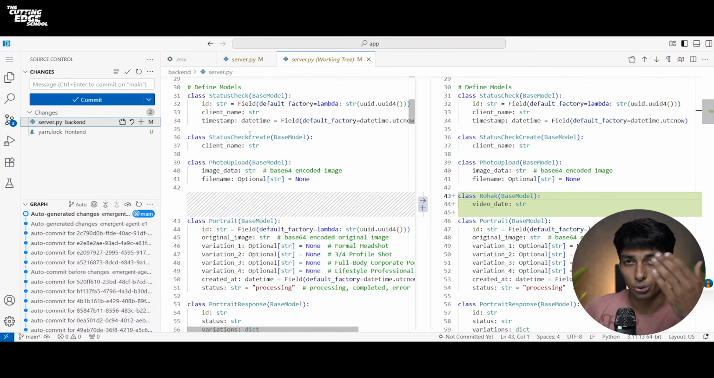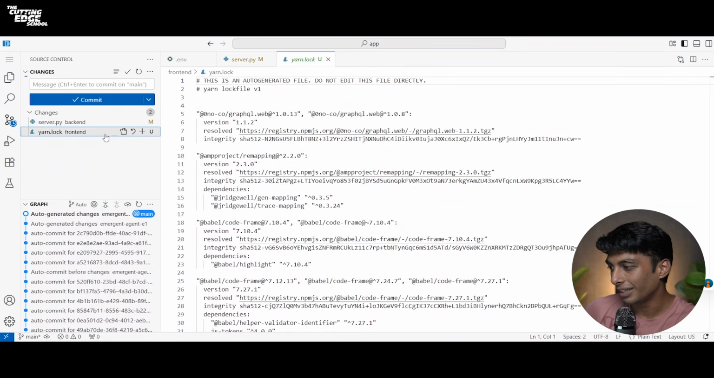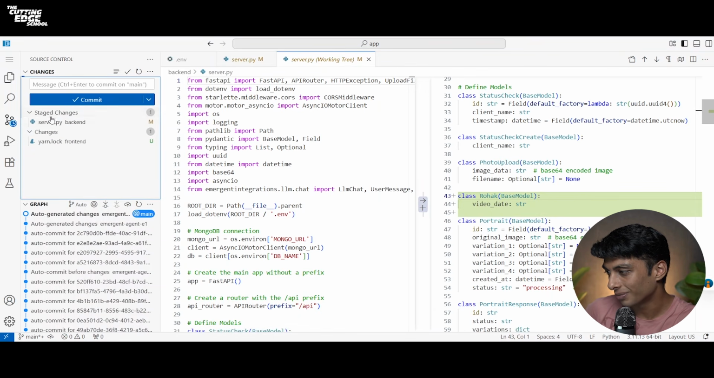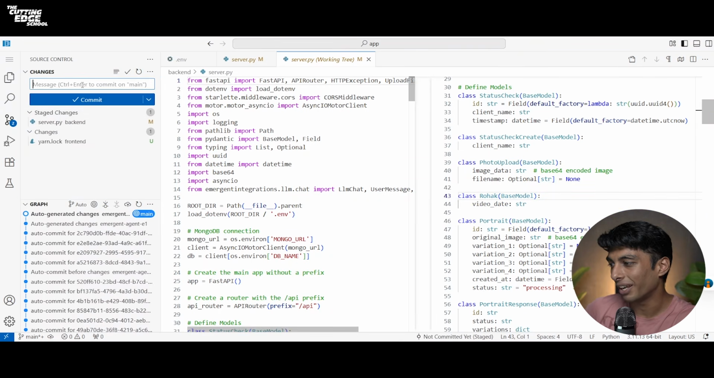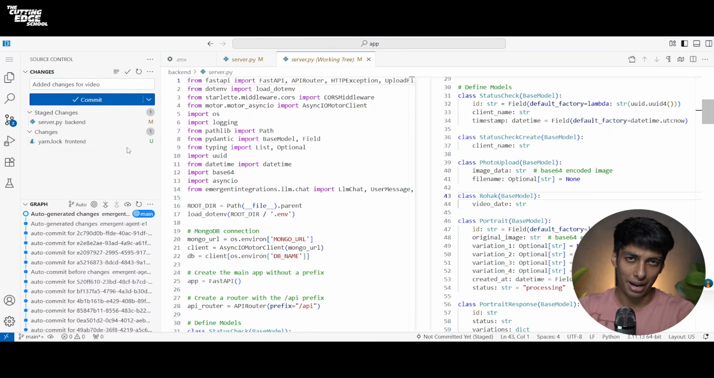So this is me showing you how to actually use VS Code. On the left side, you can see the changes that I made. You also see that the yarn lock file was also modified. To push my changes, all I have to do is click on this add button. It goes to staged changes, and here I'll type a simple message like edit changes for video, right? And as soon as I click on commit and push, this code will be reflected on my GitHub. So now my GitHub account will keep the updated code for me.